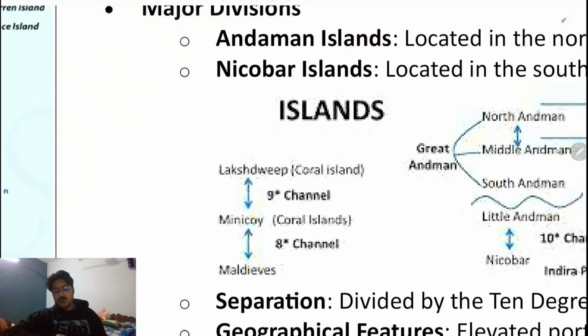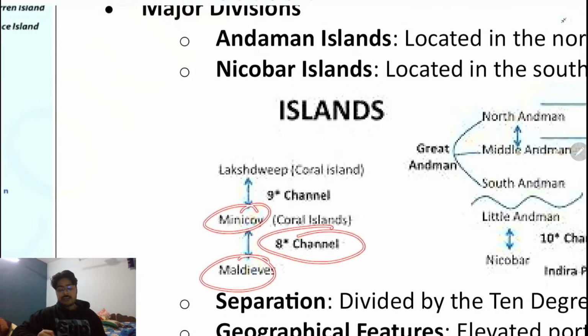So Lakshadweep is a coral island. Lakshadweep and Minicoy are separated by the 9-degree channel. Next, Minicoy and the Maldives are separated by the 8-degree channel.